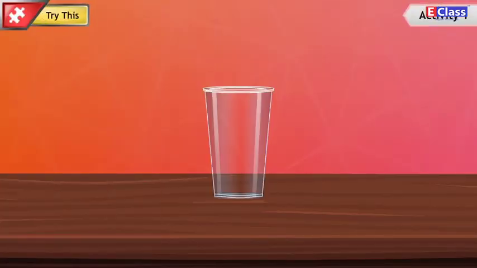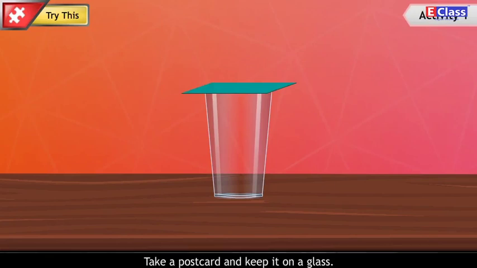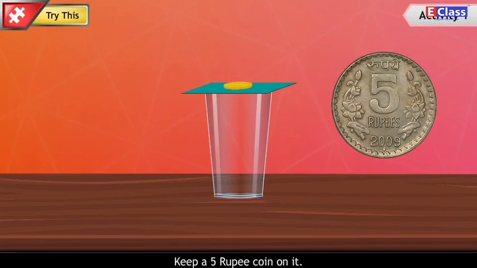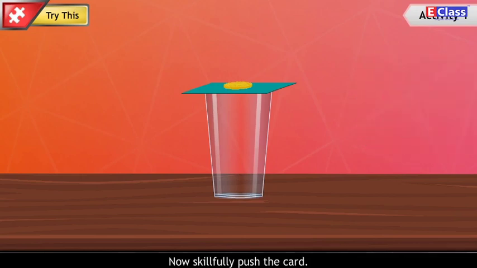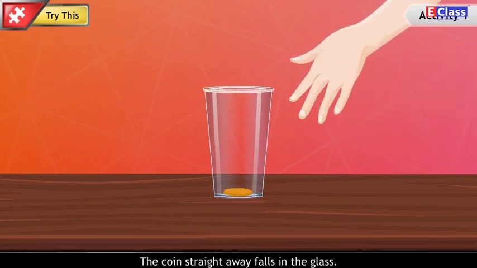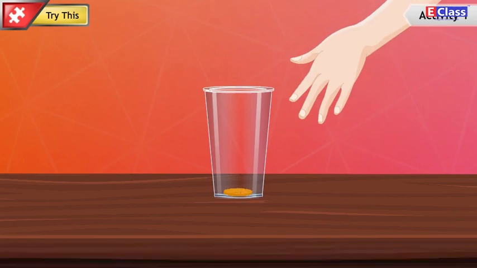Activity 1. Take a postcard and keep it on a glass. Keep a 5 rupee coin on it. Now, skillfully push the card. The coin straight away falls in the glass. Have you ever done this?